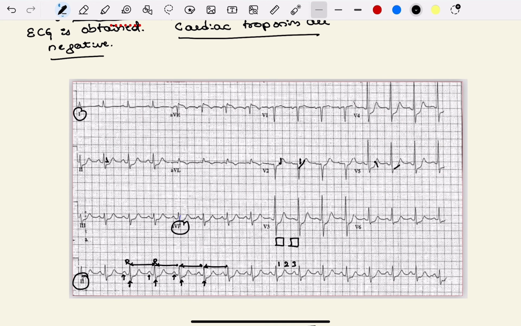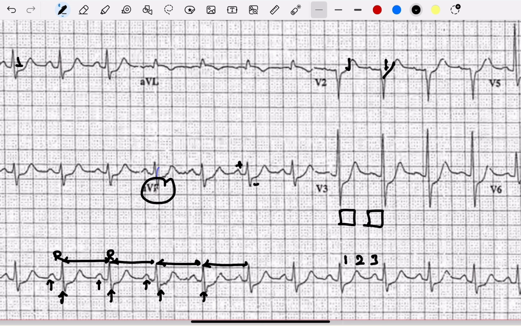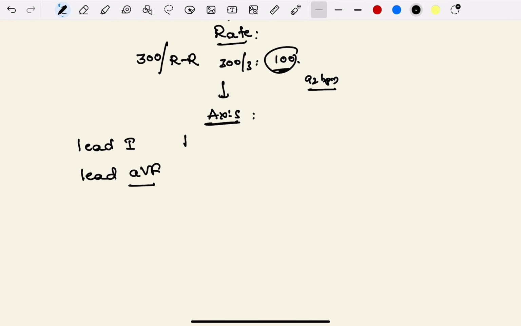In that, what you have to see is the QRS complexes, whether they are predominantly positive or predominantly negative. Positive means anything upward in ECG, anything downward is negative. Here it is up, it doesn't have any negative deflection, so lead 1 is predominantly positive. In lead AVF, it has both a positive and a negative component, but predominantly it is positive. So lead 1 is positive and lead AVF is also positive. Both positive means it is normal axis.